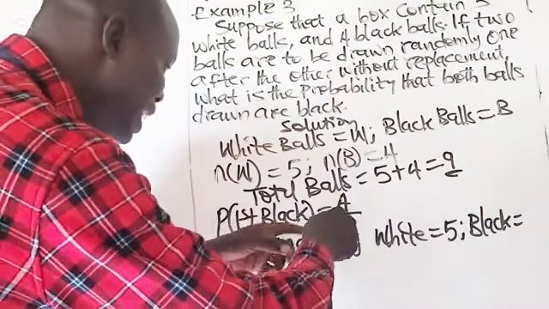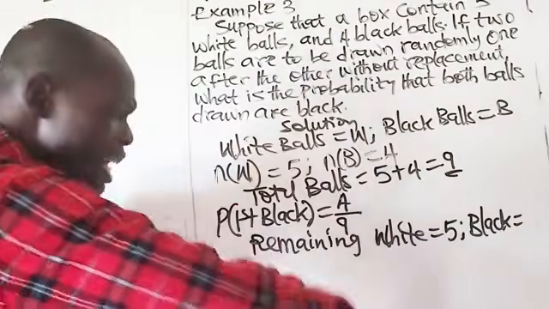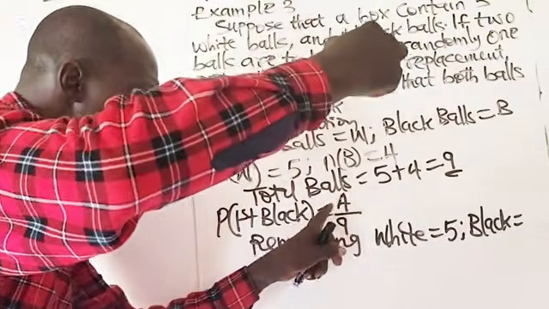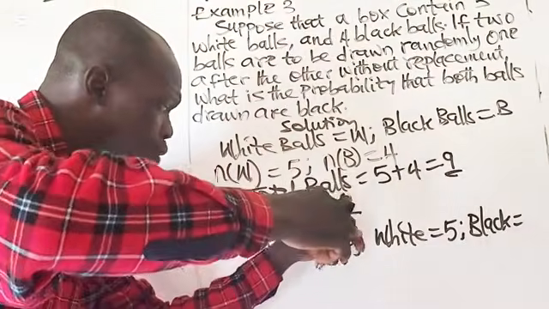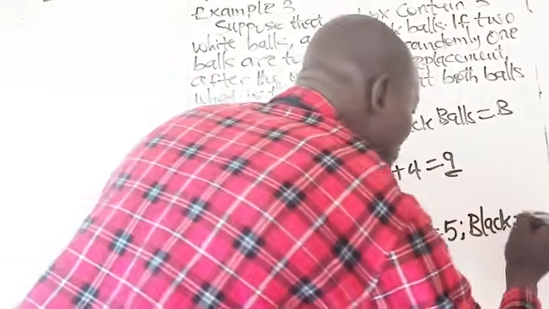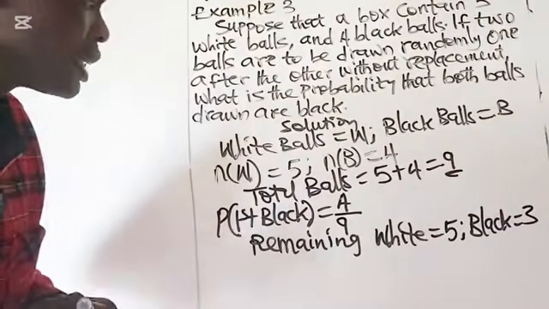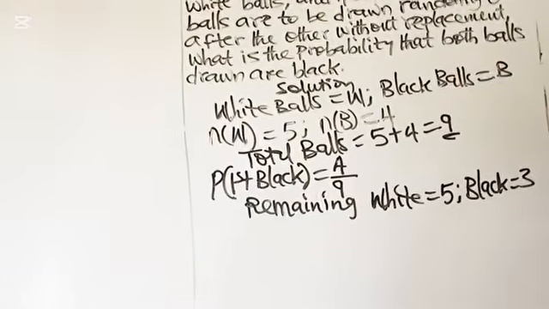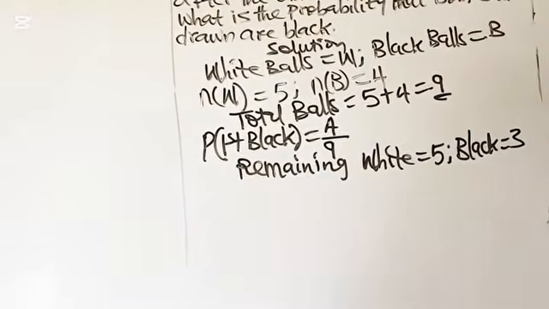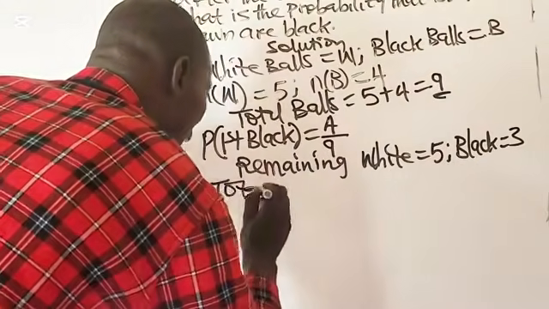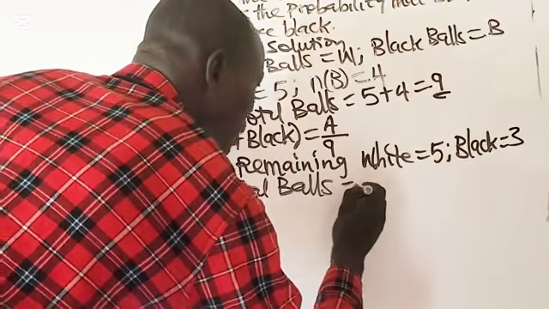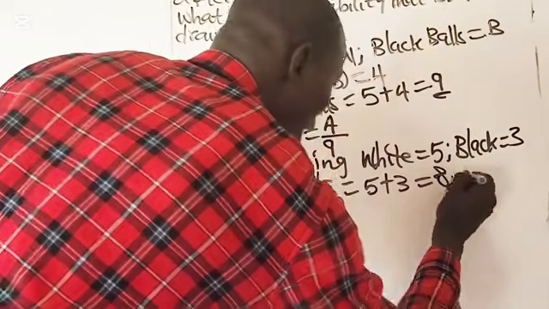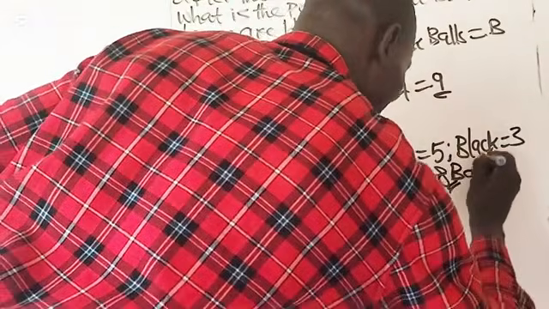Then the black that will remain in the box, you pick. If you pick one black, the probability of picking that one black ball is 4/9. Then you'll be left with 3 black balls in the box. Now, what will be the total number of balls in the box? Total balls will be 5 plus 3, which is equal to 8. You have 8 balls left in the box.